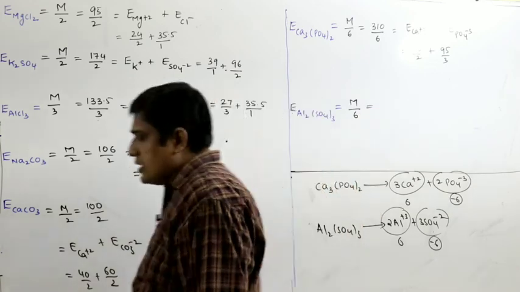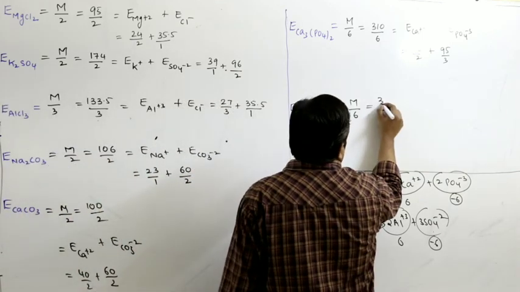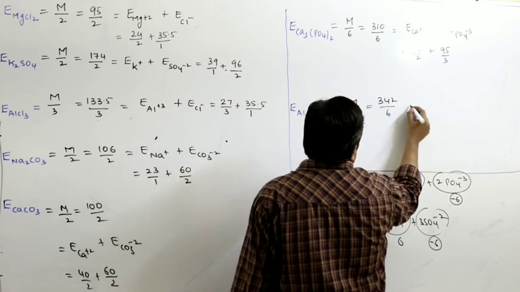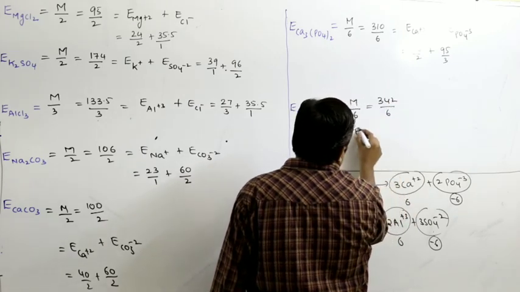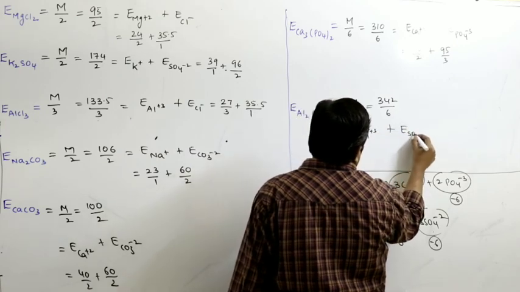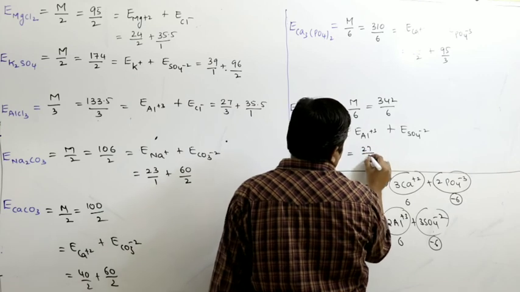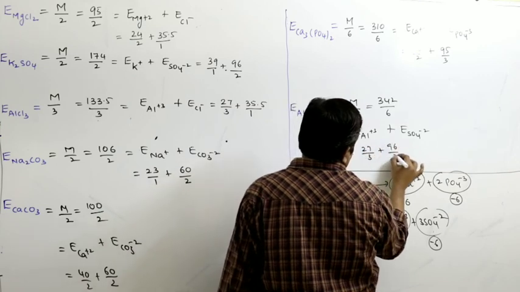If you calculate the molecular weight, you get around 342. So 342 by 6, or what I can write, equivalent weight of Al+3 plus equivalent weight of SO4 −2. So this is 27 by 3, 96 by 2.